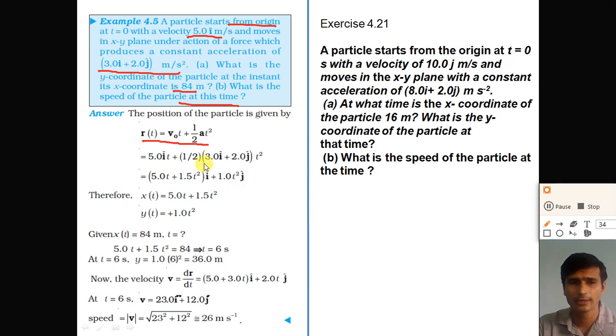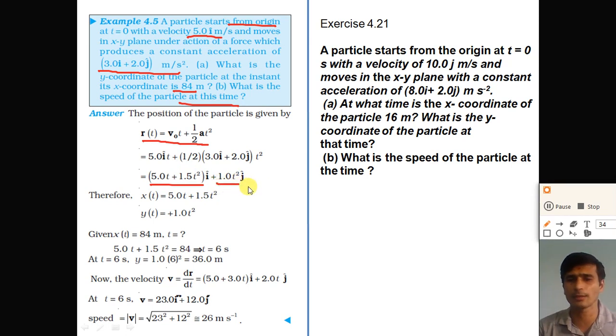So 1 half into 3 means 1.5 t square, and 5t i. So combining the i, we get the x coordinate of the position: 5t plus 1.5 t square into i, plus 2 by 2, that is 1 t square j, that is the y coordinate.